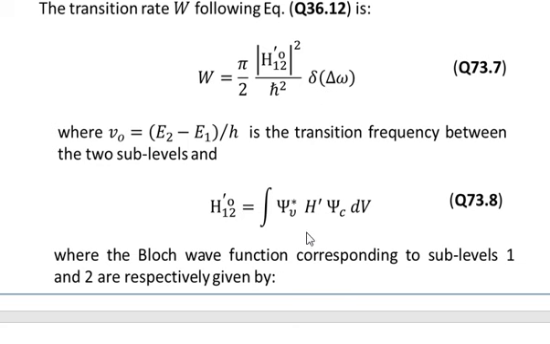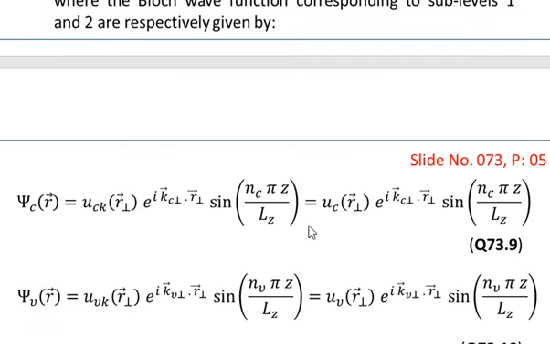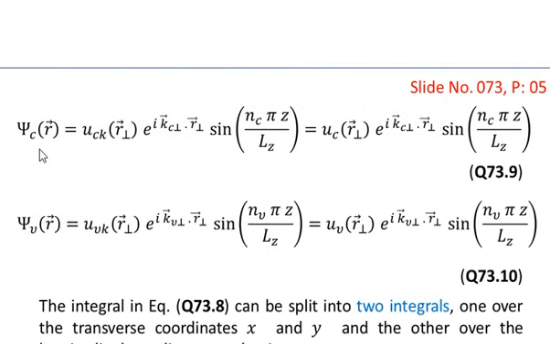And the Bloch wave functions, that is psi v and psi c, have also been discussed over there. But now with respect to the quantum well semiconductor, we are reproducing these wave functions below. That is psi c, the Bloch wave function in the conduction band as a function of r, is equal to u_ck as a function of r perpendicular multiplied by the phase term e to the power iota k_c perpendicular dot r perpendicular, and multiplied by the sine of n_c pi z over Lz, where n_c is an integer.